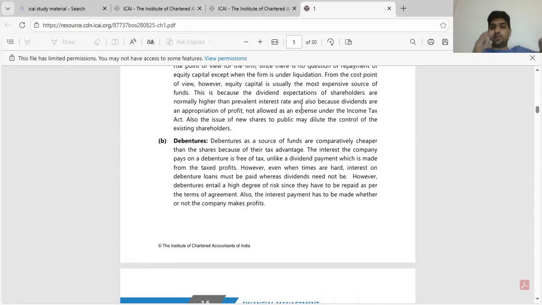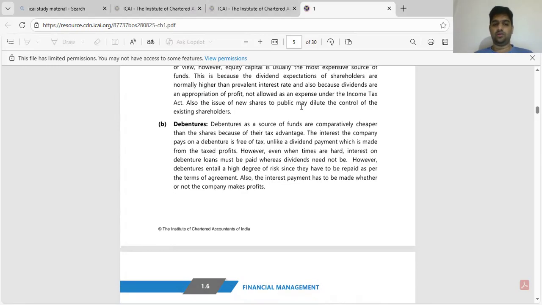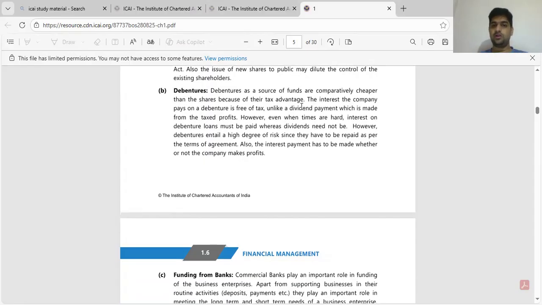How this is beneficial we'll cover later. This benefit we call the leverage benefit. So debentures are beneficial because they have a tax advantage. Also, it is a fixed expense. So if the entity makes huge profit, they need not pay the entire profit to debenture holders.